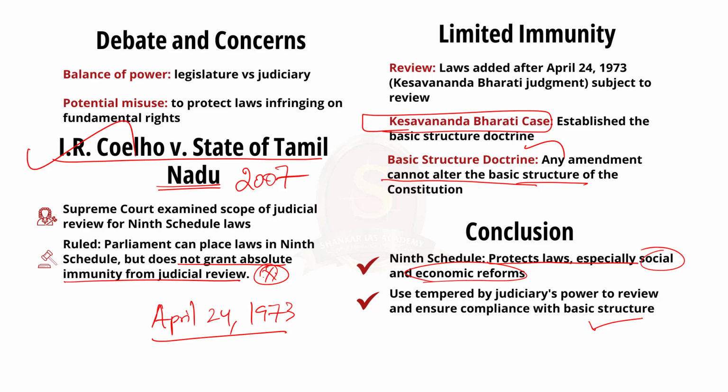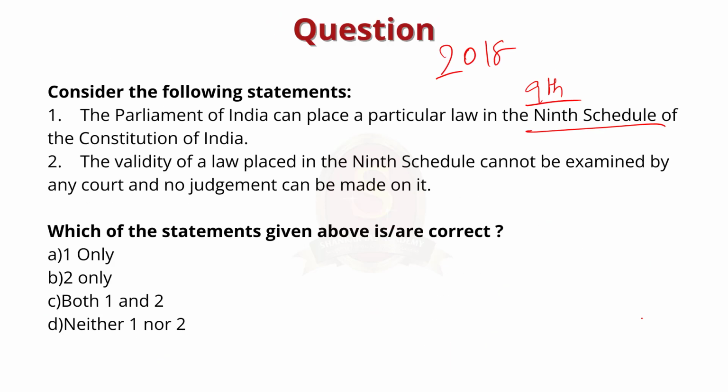So with this understanding, let us go back to the question. Look at the first statement. The Parliament of India can place a particular law in the 9th schedule of the Constitution of India. This statement is correct. However, the validity of such law can still be examined by the courts, particularly if it is alleged to violate the basic structure of the Constitution. So the second statement is incorrect. They are asking which of the statements are correct. So the correct answer is option A, one only.